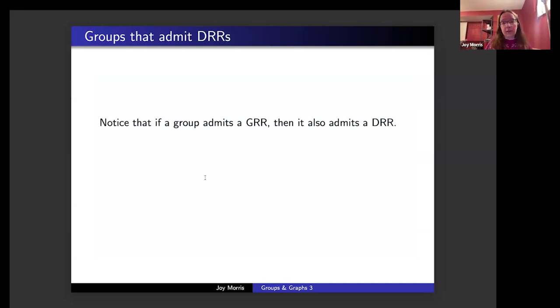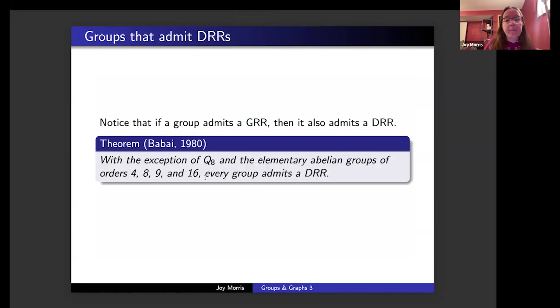So Godsel's result told us already that there aren't very many possibilities for families of graphs where we might not have DRRs. But in fact, Babai, slightly before Godsel, was able to show that with the exception of the quaternion group of order 8 and the elementary abelian groups of orders 4, 8, 9, and 16, every group admits a DRR. So there are only 5 exceptional groups. In this case, there aren't any infinite families as there were for GRRs, and there are only 5 groups that don't admit DRRs.